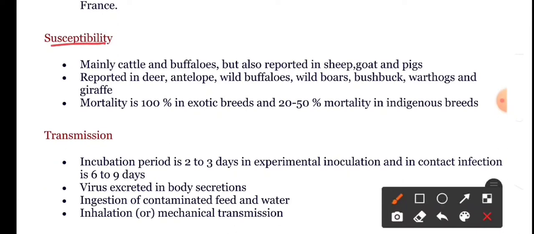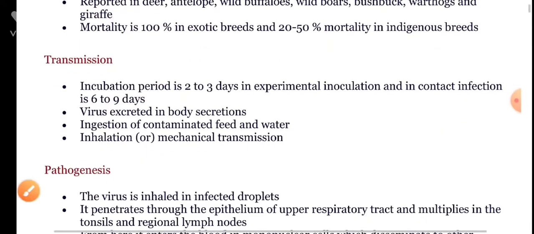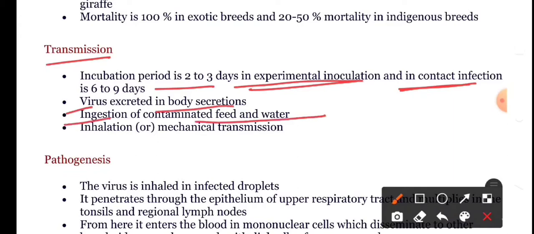Susceptibility to this disease is mainly in cattle and buffalo, but it is also reported in sheep, goat, and pig. Mortality is 100% in exotic breeds and 50% in indigenous breeds. The incubation period is 2 to 3 days in experimental inoculation, and in contact infection the incubation period ranges between 6 to 9 days. The virus is excreted in the body secretions, and transmission is by ingestion of contaminated feed and water, inhalation, or mechanical transmission.